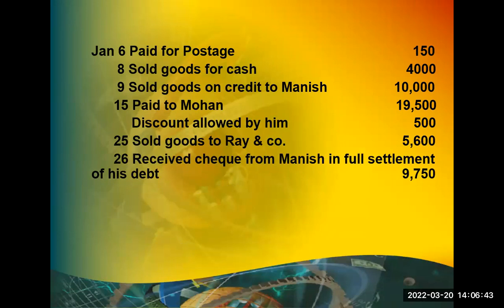Who is Manish? Manish is our customer and a debtor. A debtor is a person or an entity from whom we have to collect money for the value or goods supplied to them before. Now, what's the entry? You are receiving a cheque. If you receive a cheque, you will have to go and deposit that cheque in the bank. There are two types of treatment. In school, if you studied, your teacher might have told you, cheque received account debit to Manish account.